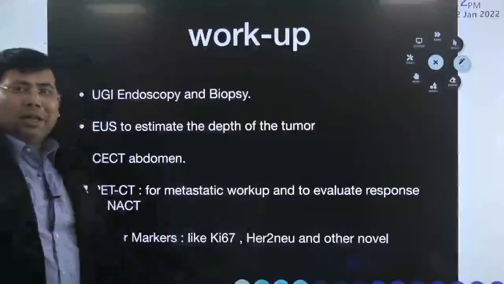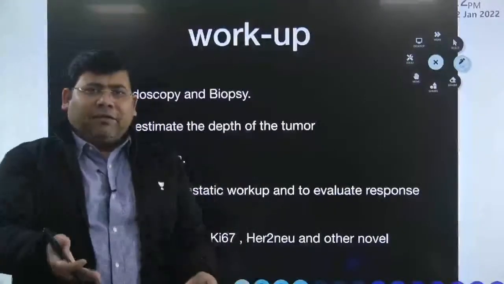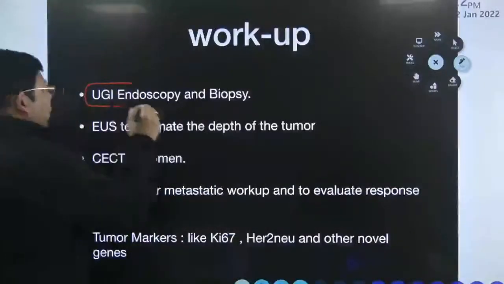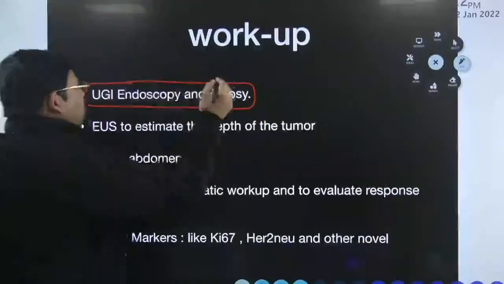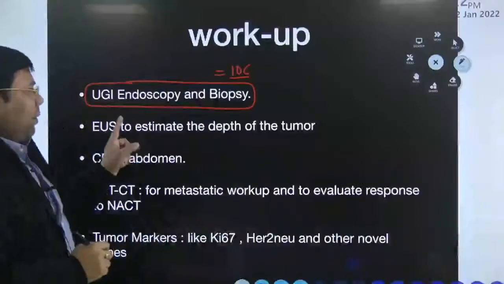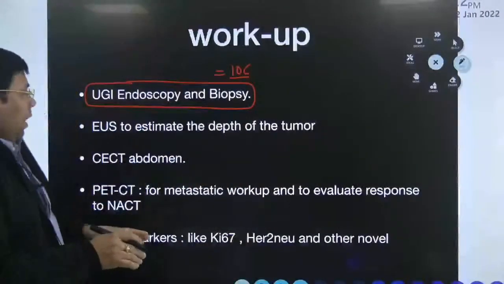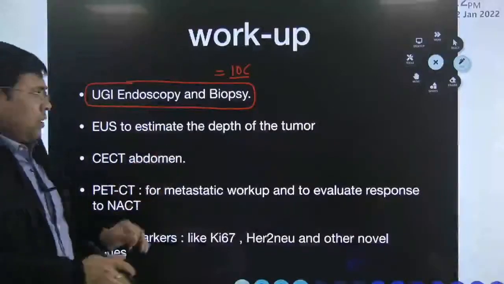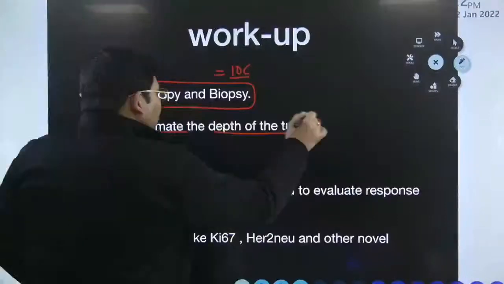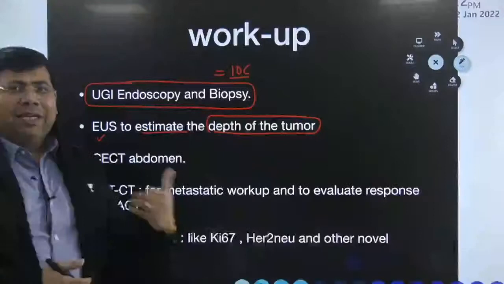But what is the classical workup? Always remember, in GIT, the first line investigation has to be an upper GI endoscopy. So upper GI endoscopy and biopsy is the investigation of choice. Always remember, what is the utility of EUS? EUS may be used to estimate the depth of invasion of the tumor. Otherwise, we'll go for a CT abdomen, we'll go for a PET CT.